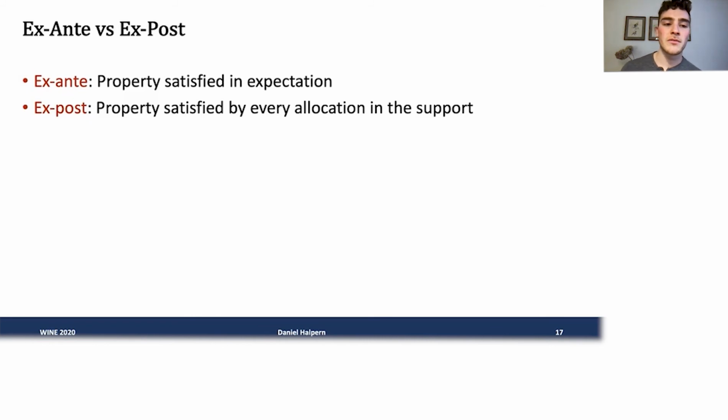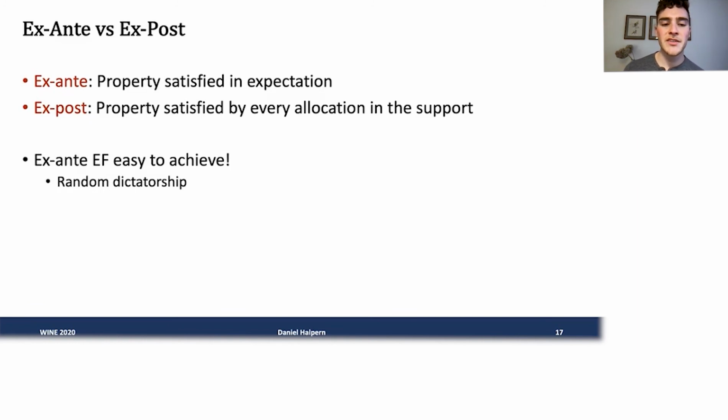When you're thinking about randomized allocation rules, there's a difference between properties that are satisfied ex ante, which means they're satisfied in expectation, and those satisfied ex post, which means they're satisfied in every allocation in the support. Importantly, it means it's satisfied in any actual realization of the random chance. To show you why this is important,